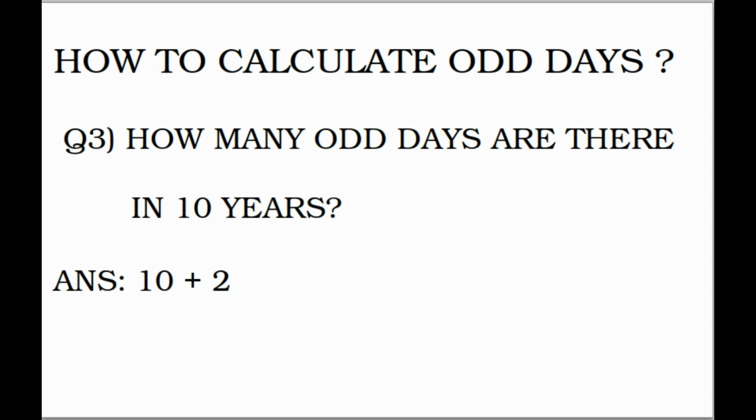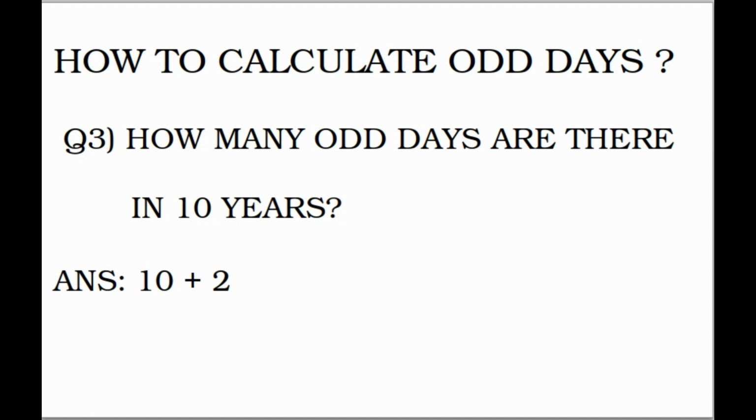Why? Among 10 years, there are 2 leap years. We know that for every 4 years, we will observe a leap year. As there are 2 4s among 10 years, the number of odd days here is 10 plus 2, 12.